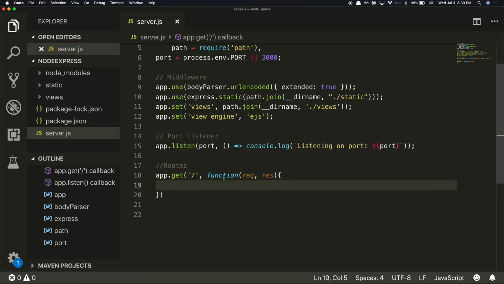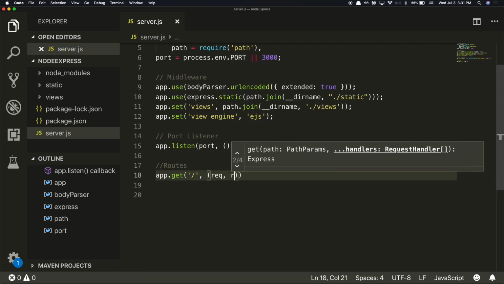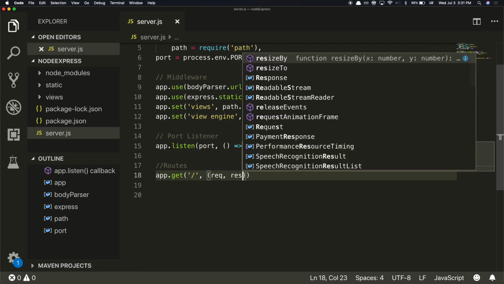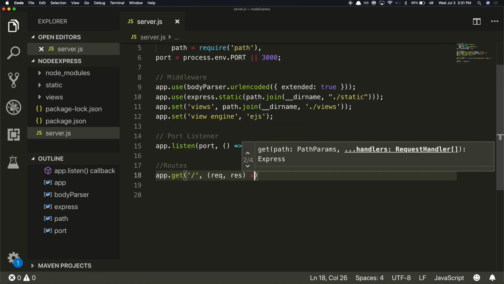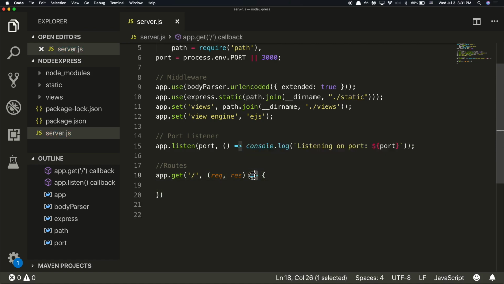Another way to write functions is with a fat arrow function, where you don't need to say the keyword function. Instead, you have the open and close parentheses with the parameters in it, then an equal sign, greater than sign, and these characters say that it's a function. So it's a different way of writing functions.